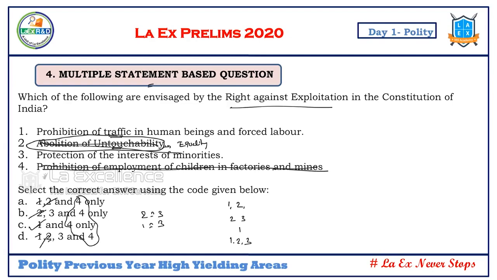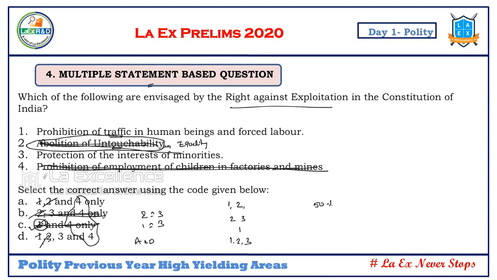I'm not looking at the fourth, and if I know one is the right answer, then I only have two things to worry about. Sorry, abolition of untouchability is the second statement, and it is wrong, so this option is gone. Then A and D are my choices. So I am able to eliminate 50% of the choices based on this.